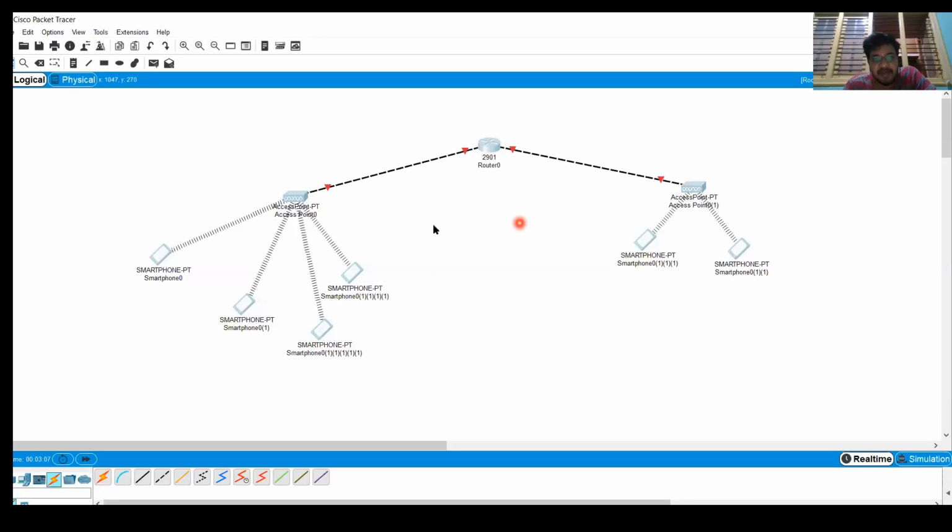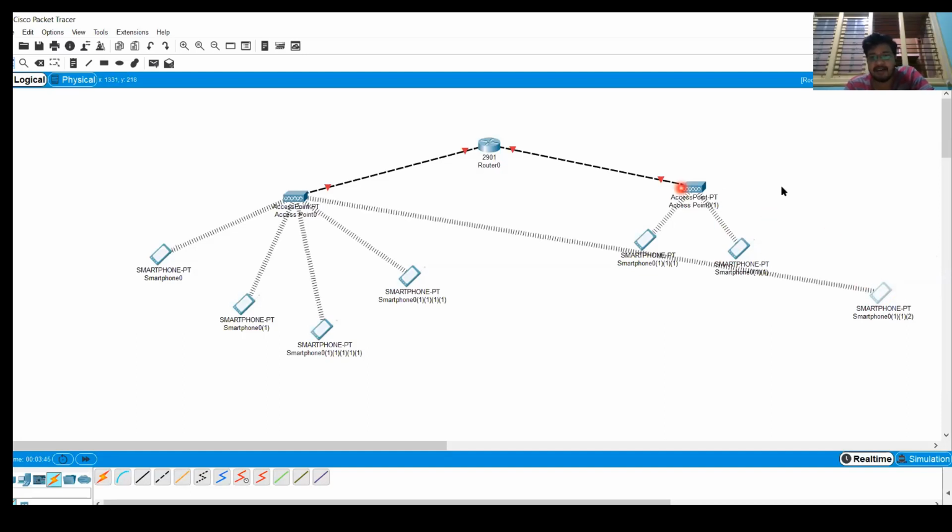The communication can be anything. This device can communicate with this device. This will be local communication, that is within the BSS. This device can communicate with this device. That will be communication within the extended service set. If we have some other access point somewhere else, and this device is connected to another extended service set and wants to communicate with this one, we call it communication between different extended service sets.